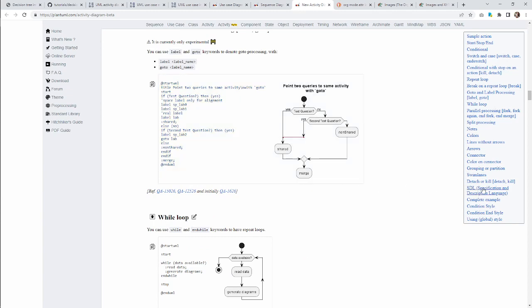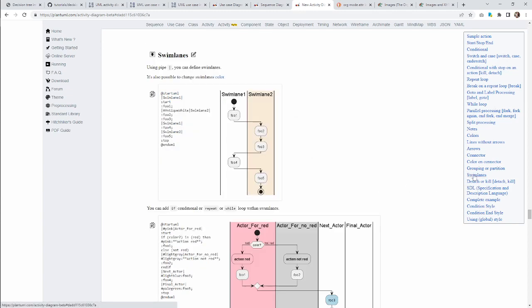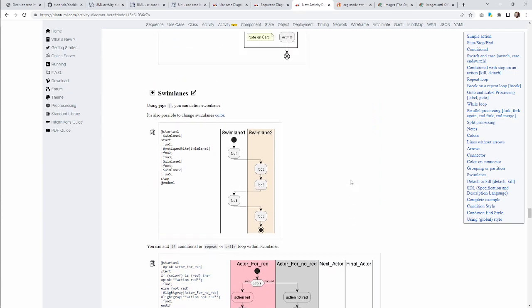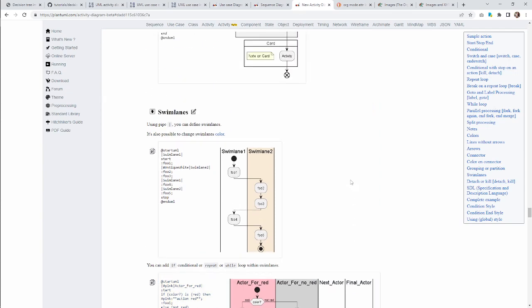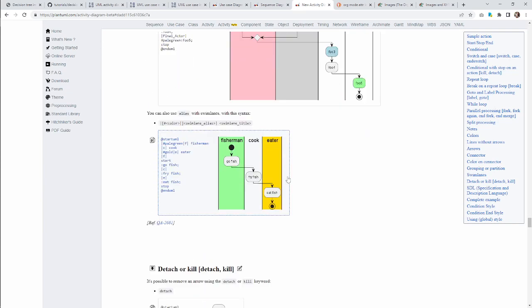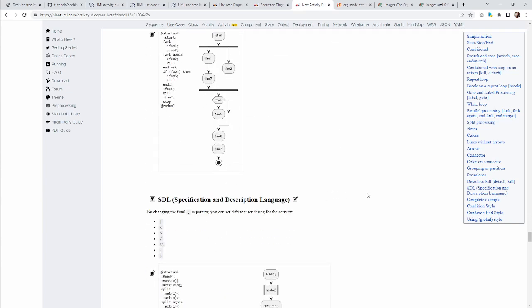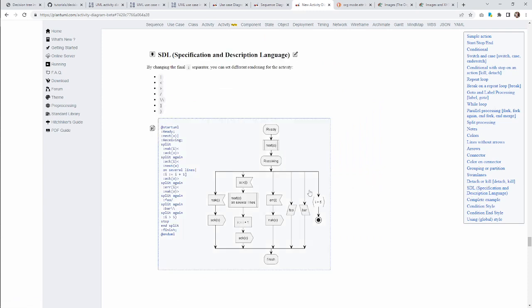If we can see them showing us notes, swim lanes, right? I don't know. What is this? Wow, so you can set the different rendering for the activity.